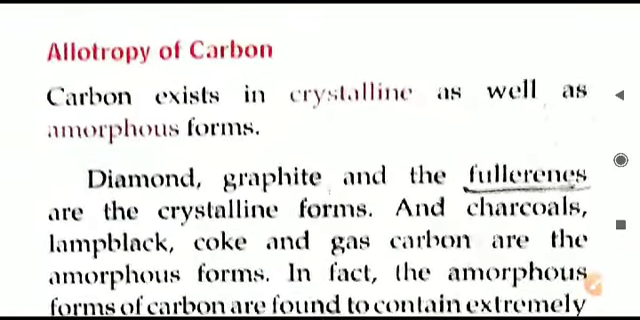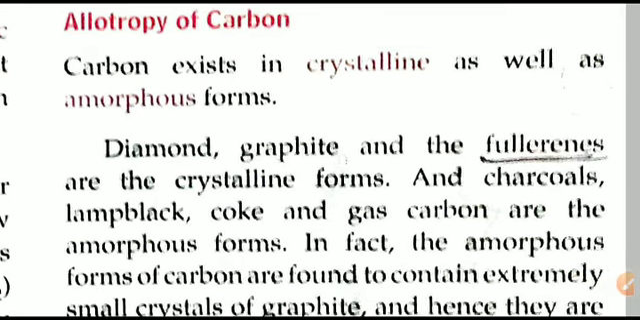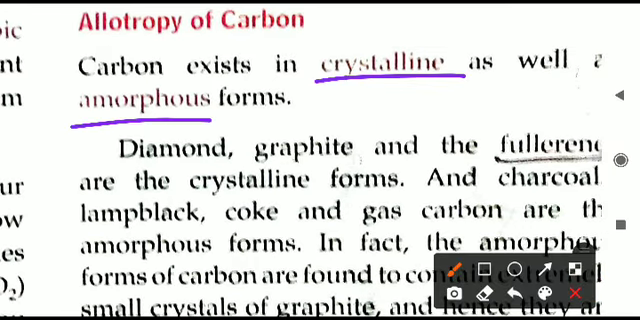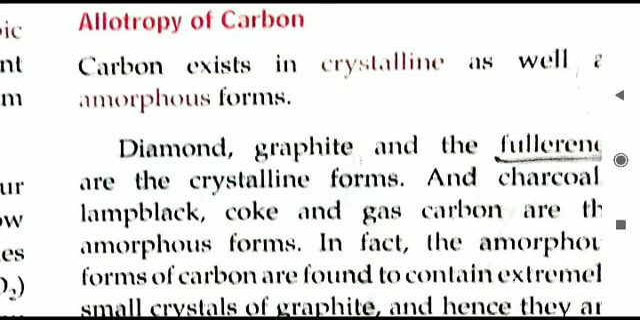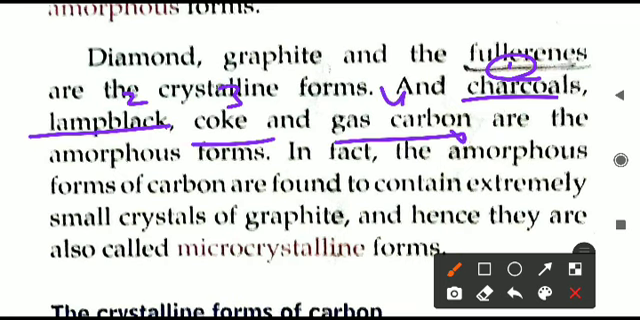As the chapter is about carbon only, we will focus on this only. So carbon is present in both the forms, a crystalline form and amorphous form. The crystalline forms of the carbon are diamond, graphite and fullerene. These are the three crystalline forms of the carbon. What about the amorphous forms now? They are charcoal, lamp black, coke and gas carbon.